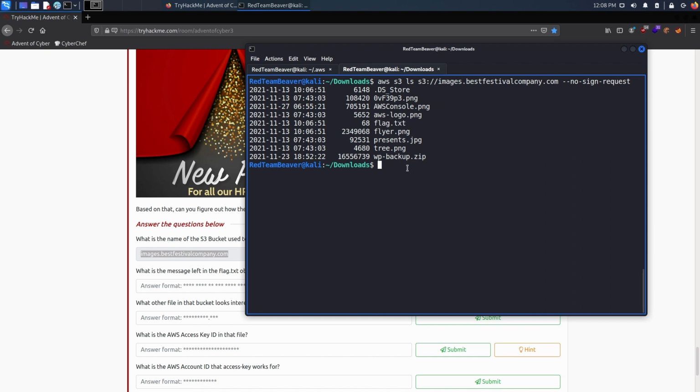Well, we can either download it, but we're going to do that later on. So let's just access it just like we would access a picture, for example. We'll be using curl. So let's do http:// and then it's images.bestfestivalcompany.com.s3.amazonaws.com/flag.txt. So what is all of this?